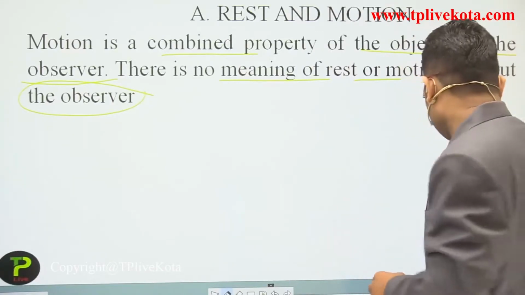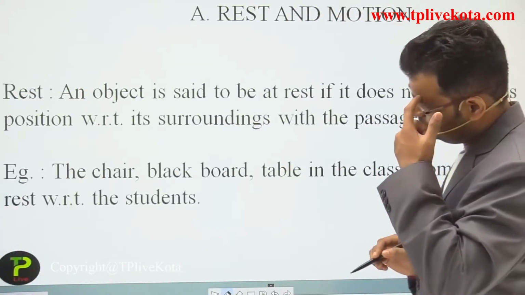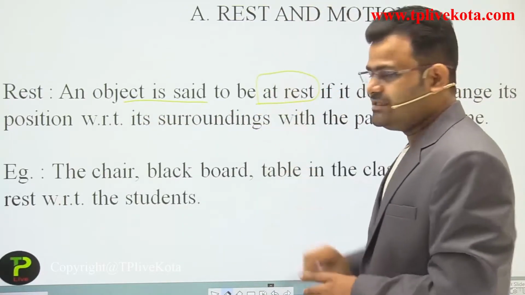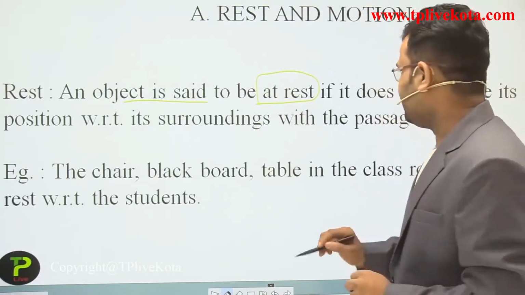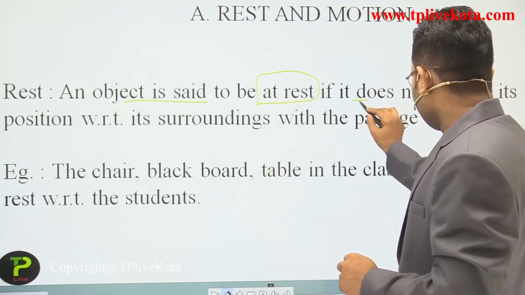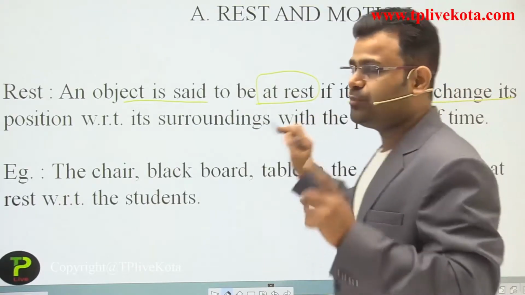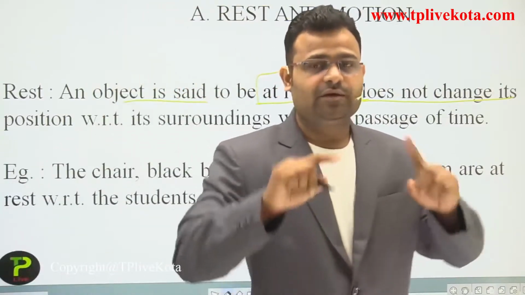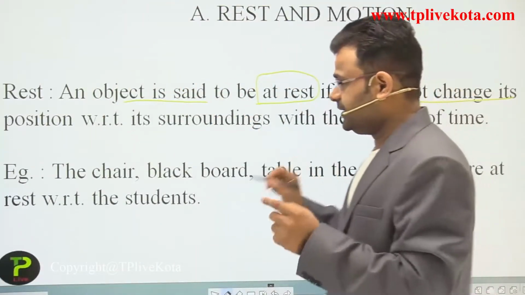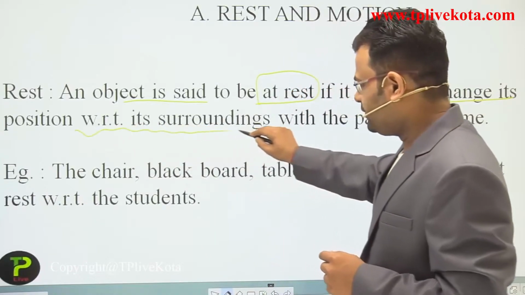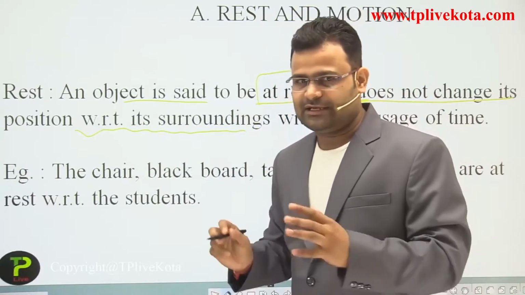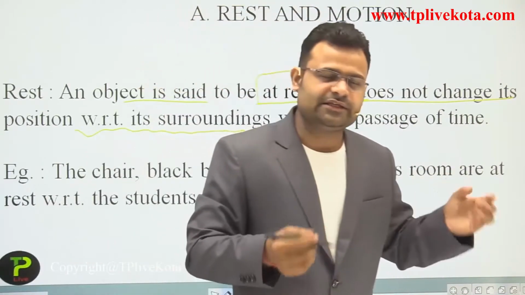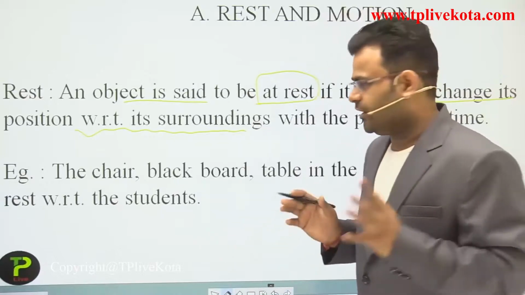Now we move on to the definitions of rest and motion. Rest: an object is said to be at rest if it does not change its position with respect to the surroundings. In the previous slide we already discussed that for surroundings we can use anything, like a door, a board, a tree, a car, anything available around us.